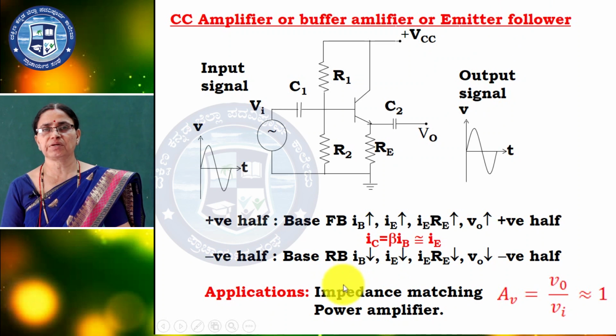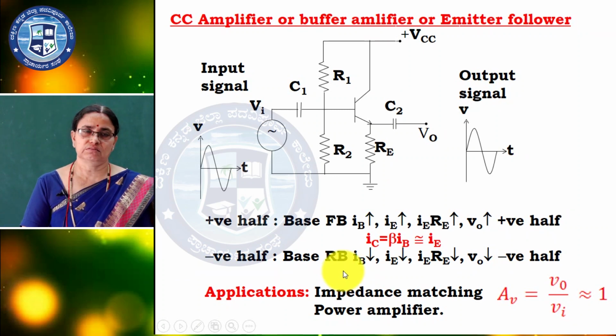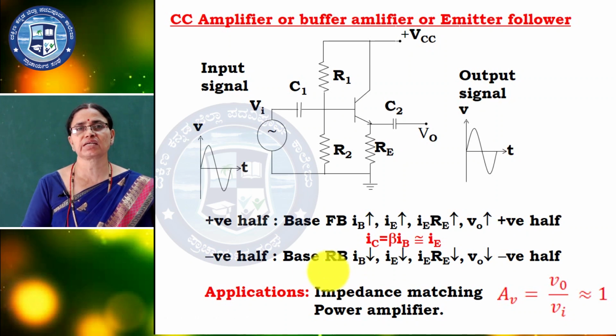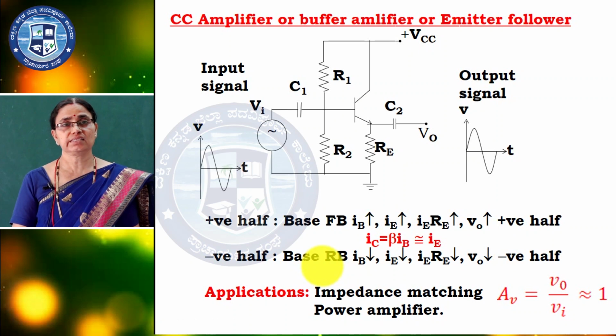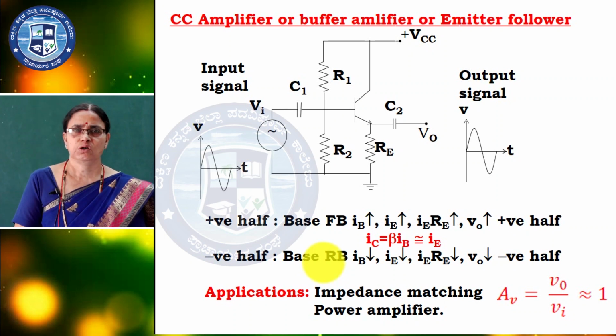Characteristics: high input impedance, low output impedance. Current gain is very high, it is 1 plus beta, because the output current is IE and the input current is IB, and IE is greater than IC. So it will be 1 plus beta times more. Voltage gain is very low, less than or equal to 1.